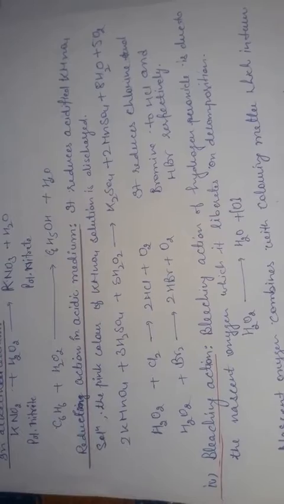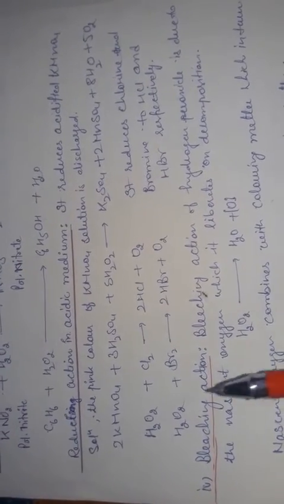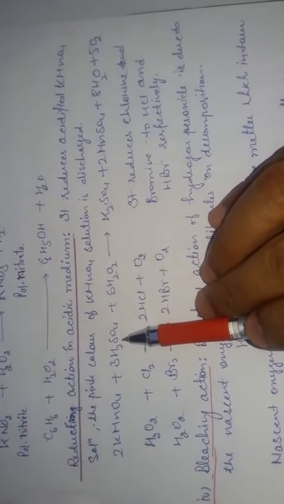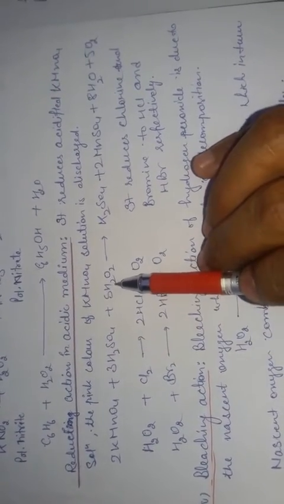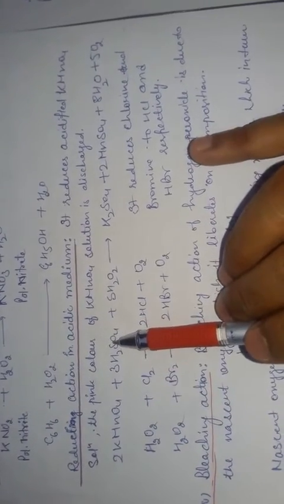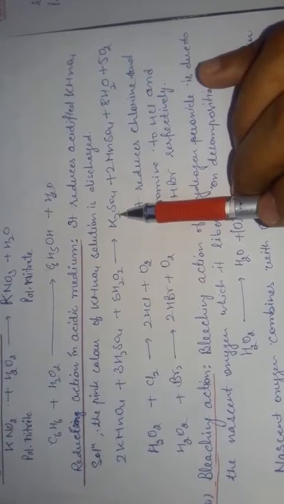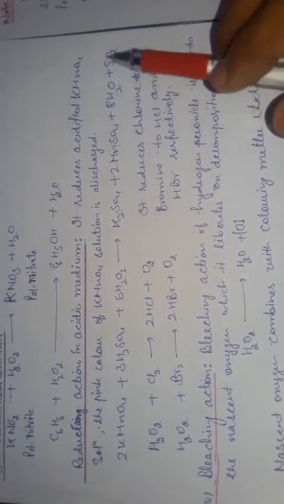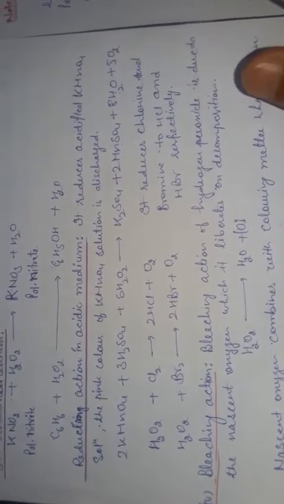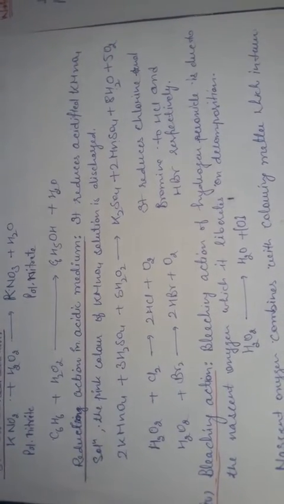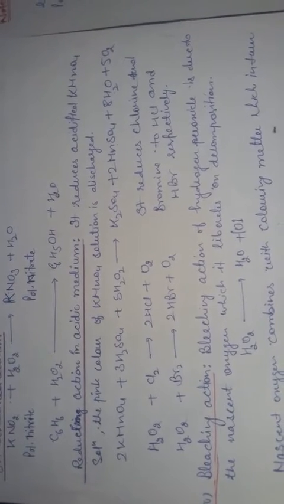So here hydrogen peroxide is treated with KMnO4, potassium permanganate, in acidic medium, where it acts as a reducing agent. It is converted into potassium sulfate, manganese sulfate, water molecules and oxygen. And one thing is very important in the reducing character: in all the reactions of reducing nature,